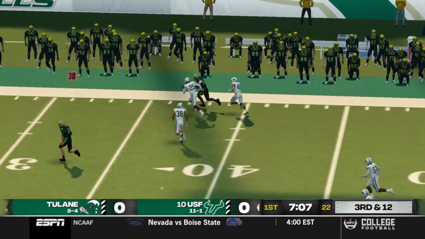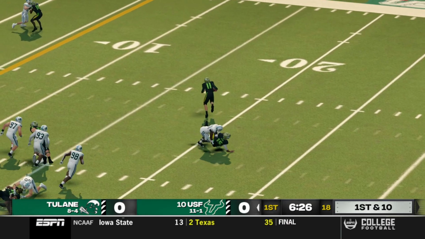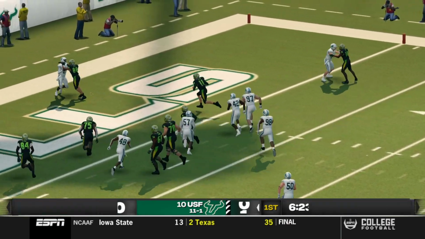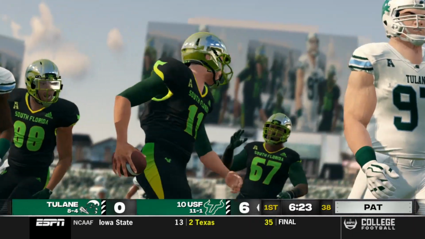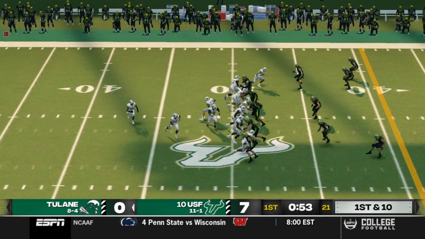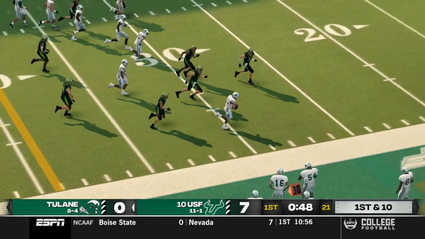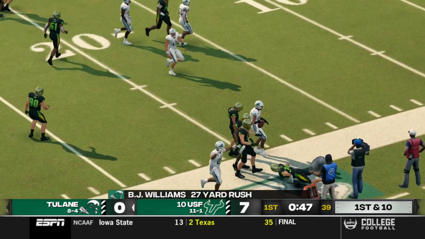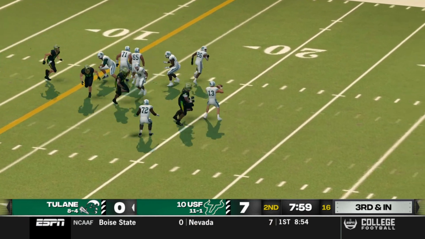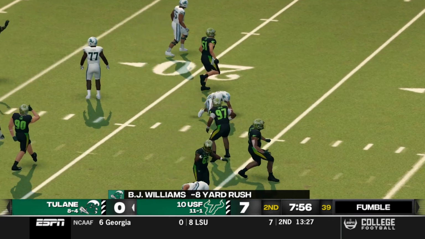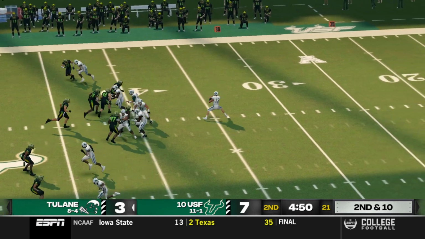But here he is, proving that he is worth it with a big 37-yard throw to Kingsley McGaskey, one of my favorite names. And then look at this, pitching just at the right time to backup quarterback and second-string running back John Samuel Williams, he just cannot wait for Chris Mayhew to leave this university so that he could take over at quarterback. But look at this, B.J. Williams, one of the leading rushers in the nation this year, with a huge run. And that sets up Sterling LeMasters, but he loses the football. B.J. Williams blamed for an 8-yard loss, which wasn't really his fault.